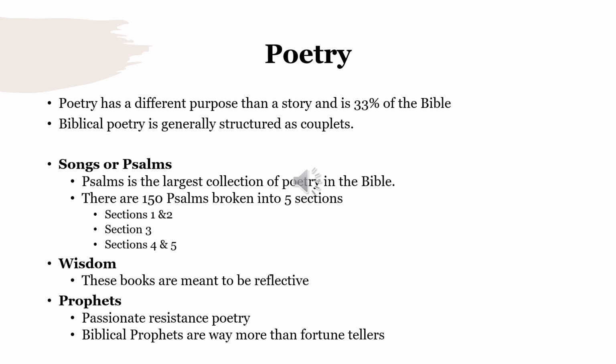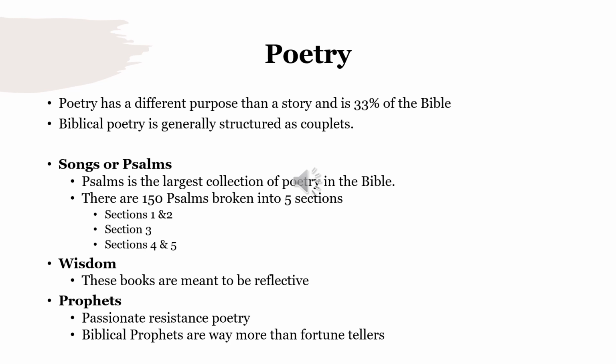Psalms is the largest collection of poetry in the Bible. There are 150 psalms broken into five sections. Sections 1 and 2 explore the complicated story of David and his royal family. Section 3 tells us about the tragedy of Israel's exile and the downfall of David's royal line. Sections 4 and 5 rekindle the hope for the Messiah, a new temple, and God's kingdom on the other side of exile. The Psalms poetically retell the entire biblical story.